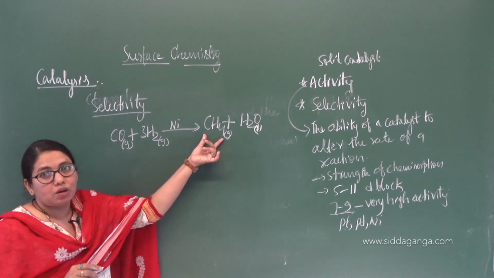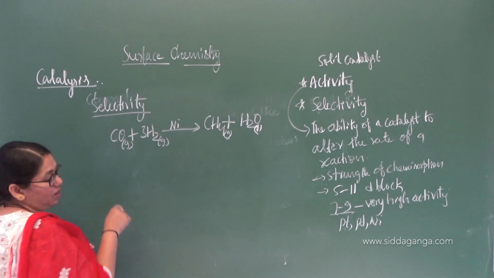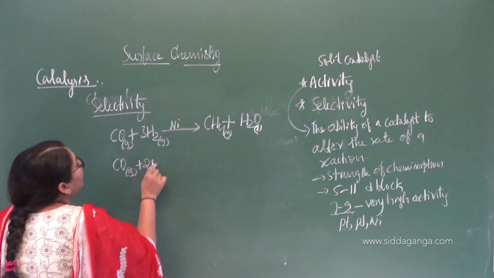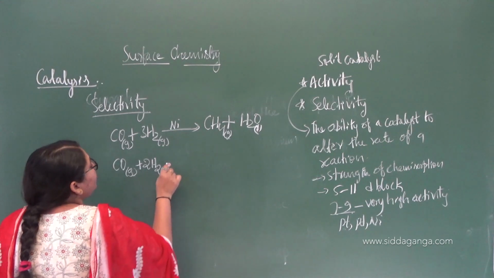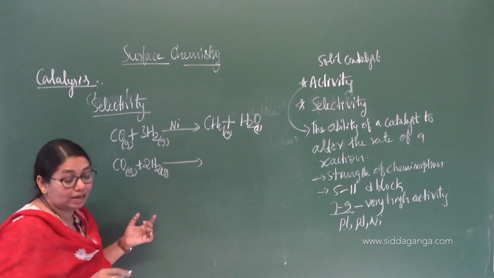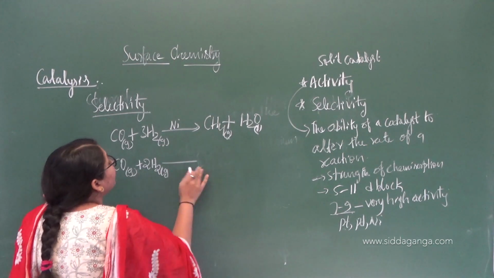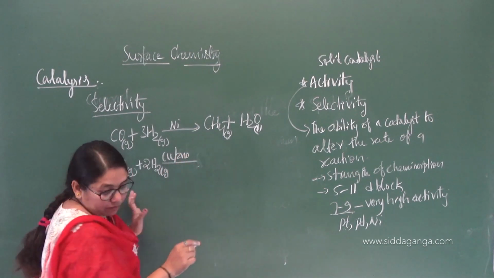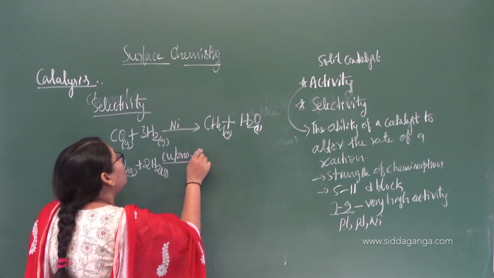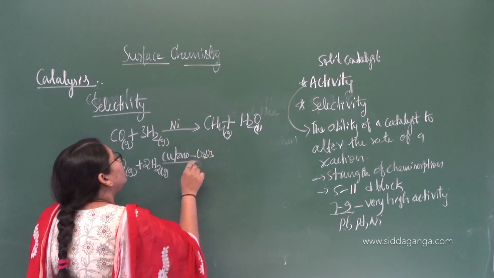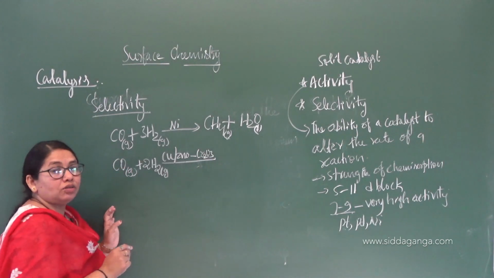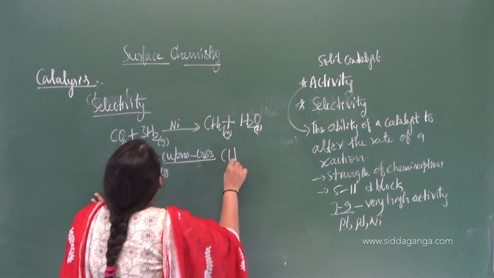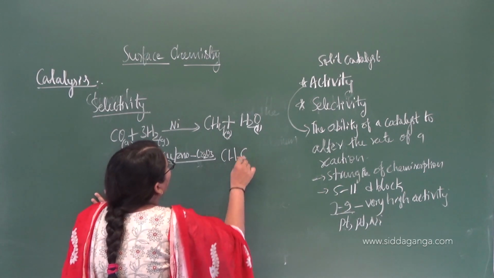That is a hydrocarbon. Now I am going to take the same reactants again, carbon monoxide plus dihydrogen gas. If I treat these reactants in the presence of a catalyst, that is copper or zinc oxide or chromium oxide, what product are you going to get? You are going to get an alcohol, that is CH3OH.